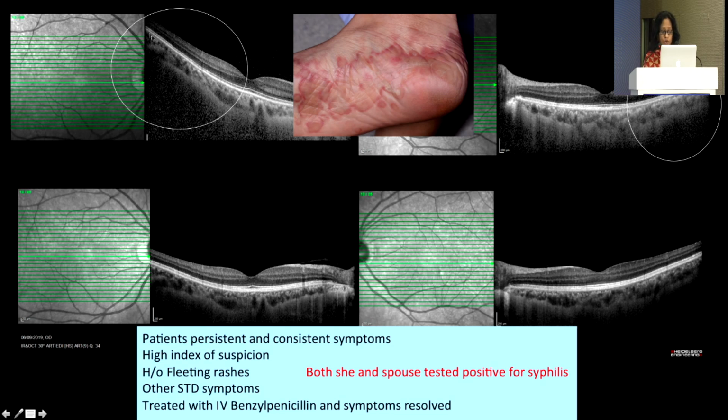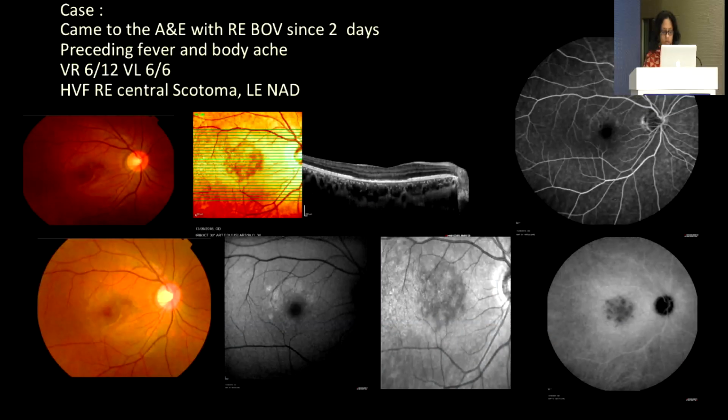So although FFA, her color fundus photograph as well as HVF did not give me any information, her OCT, that mild granularity, is what clinched the diagnosis. This is another patient who came with 2 days of history. Again, his symptoms are similar to the first patient that I showed you, but his fundus photo and autofluorescence are completely different.